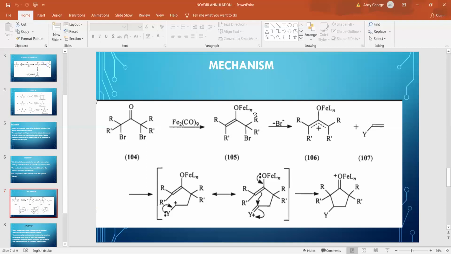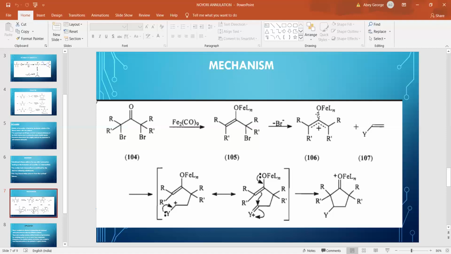And the enolate is an allylic system, and this allylic bromide then undergoes SN1 type dissociation, forming an allyl carbocation. And this allyl carbocation is stabilized by resonance. And the negative charge on oxygen is masked by ferrous iron.